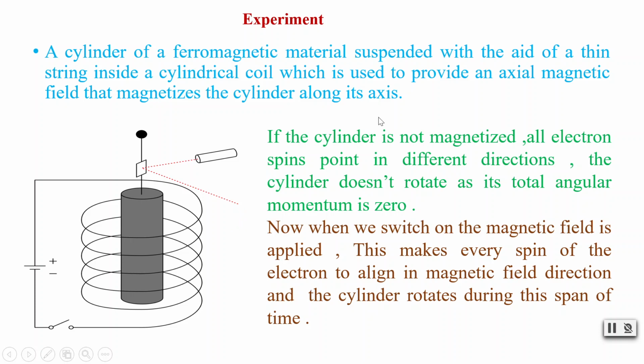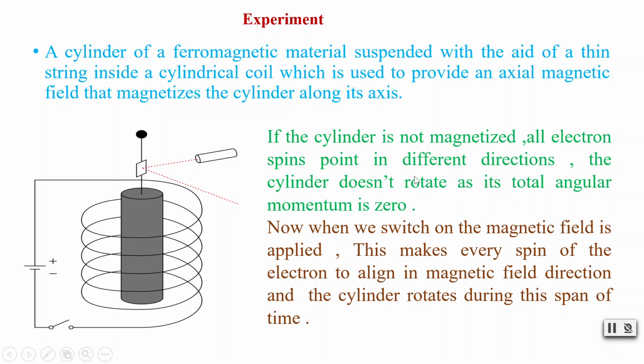Now, if the cylinder is not magnetized, all the electron spins point in different directions. The electrons can point in any direction randomly. So the cylinder doesn't rotate, as its total angular momentum is zero.